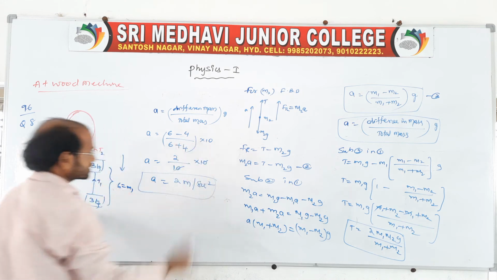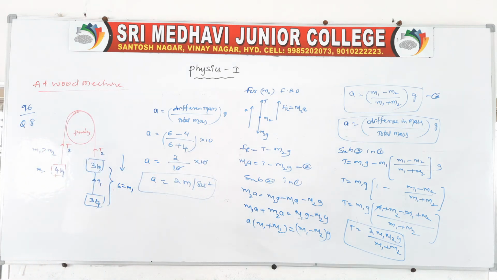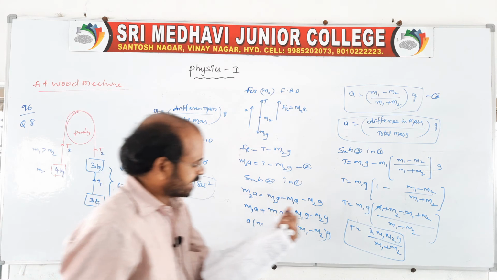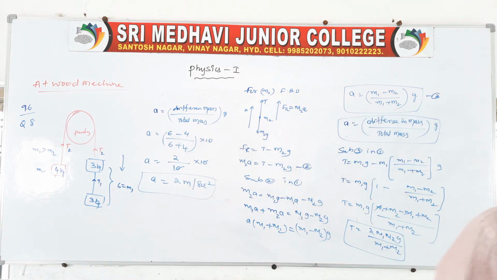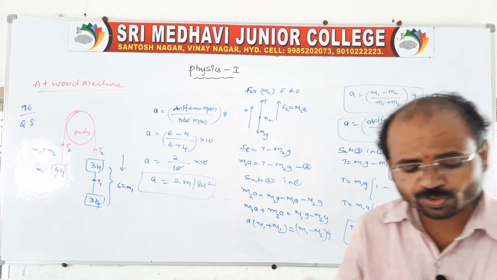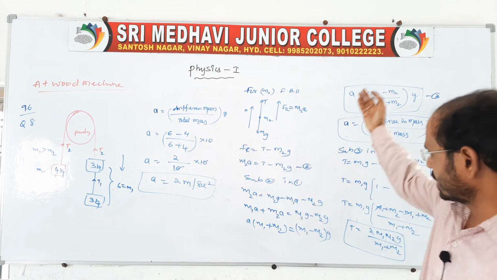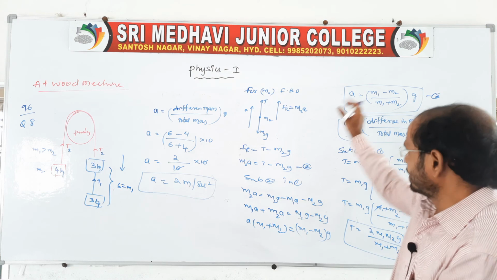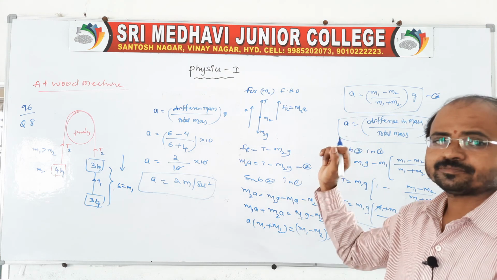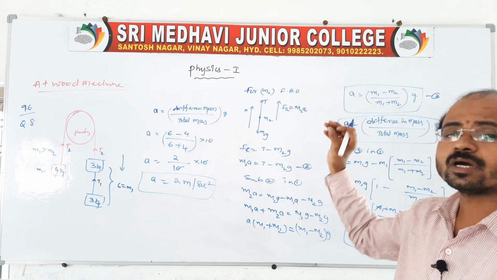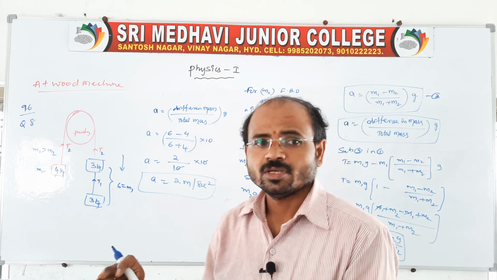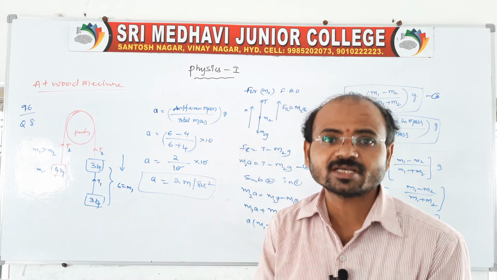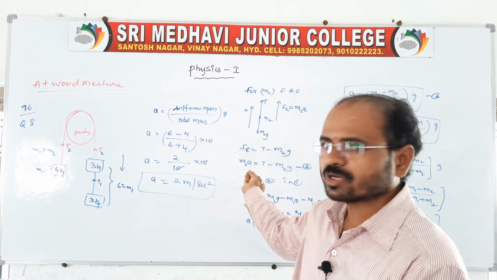We can take the problem like this. This is given in our material, page number 96, question number 8. If you go through this question related to the Atwood machine, we did the derivation, and it is also important for objective examinations. There we have different constraints, not like this simple constraint.